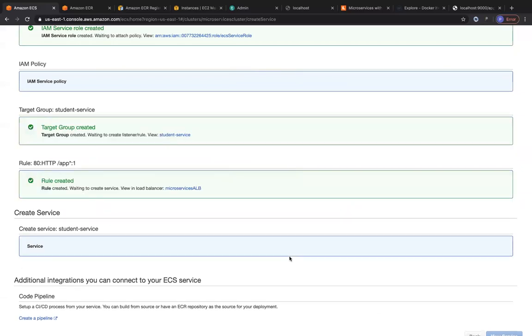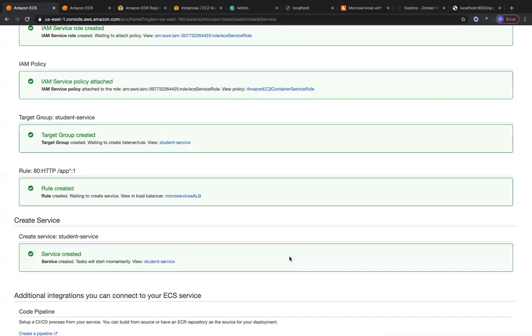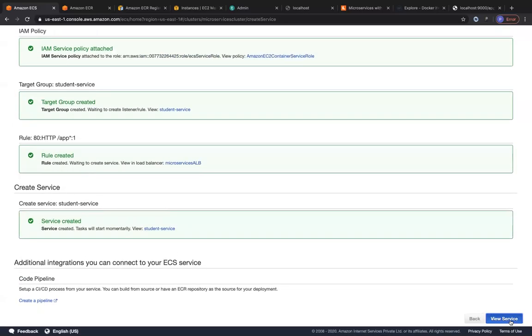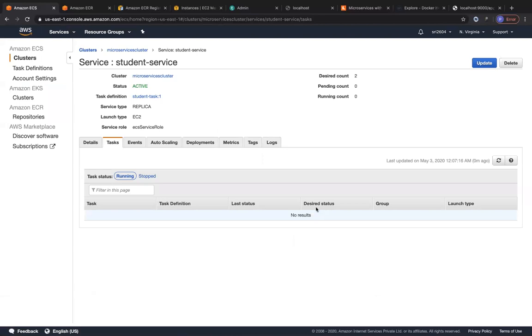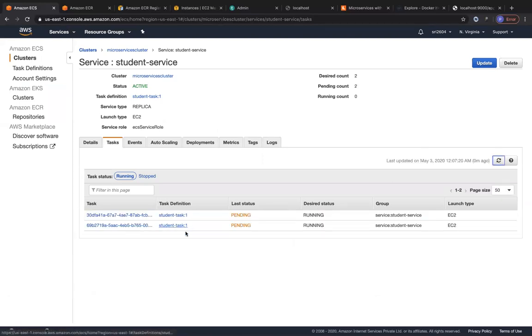I'm just going to wait for a little bit of time, and we are going to see the magic happen. We have all been working hard for the last 1 hour just to see this result, right? So your service is created. Now let's see if I have some tasks automatically created for me. Cool, I have 2 tasks or 2 containers that are running. These are in the pending status right now, and it will go to the running state. They are still in the pending state. Just wait for a little bit of time.